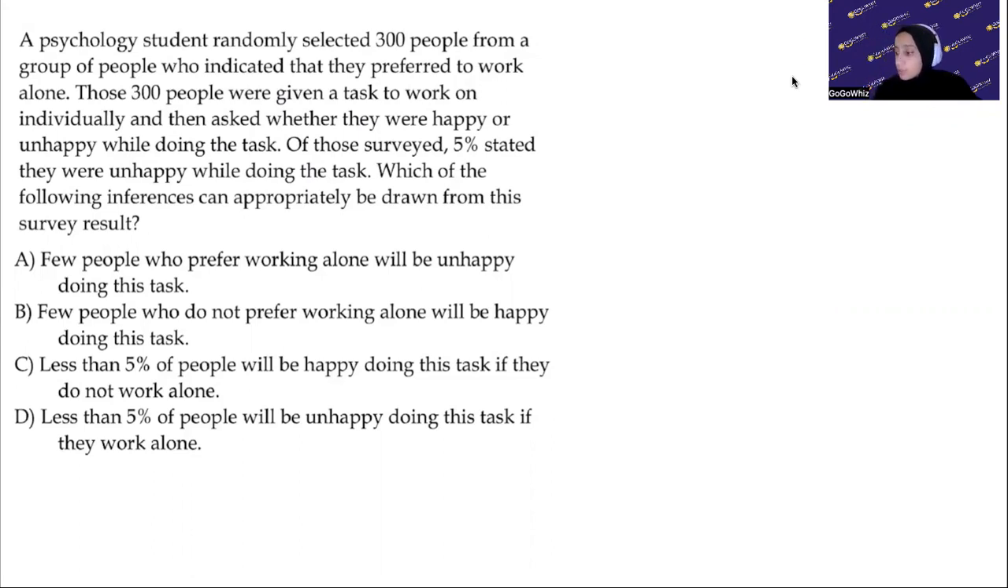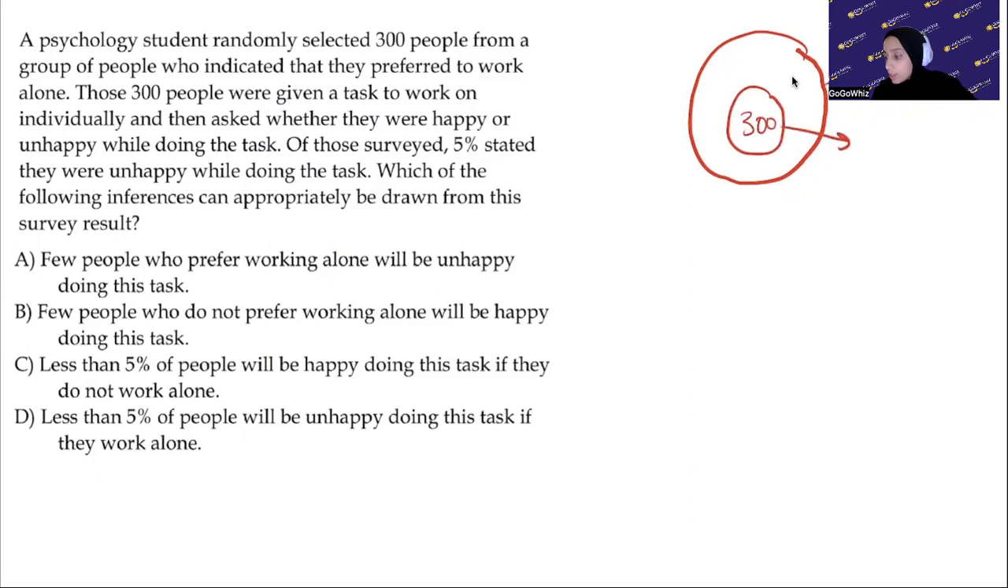So if we're trying to imagine this really, here's a group of people that like to work alone, right? Imagine this is the set of people. And we randomly select 300 out of those, right? So this is the people who like to work alone, not those that work alone, but they like to work alone. And then the 300 is randomly selected people from those. Randomly selected. Okay?